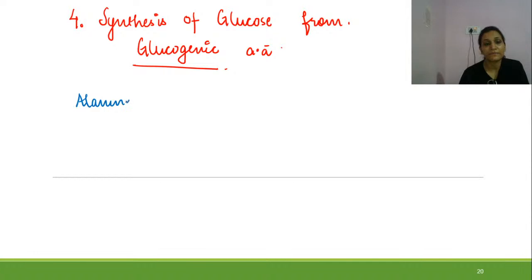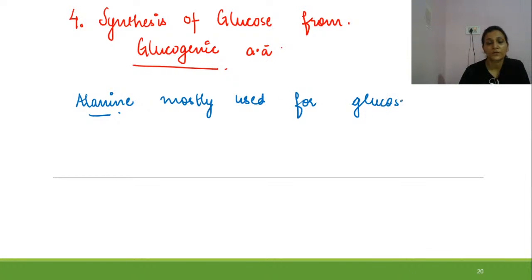So alanine is mostly used for glucose production, right? So the amino acids which give intermediates of the TCA cycle, let us talk about them.